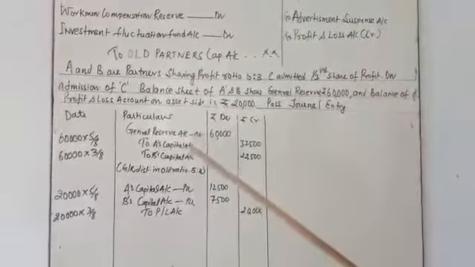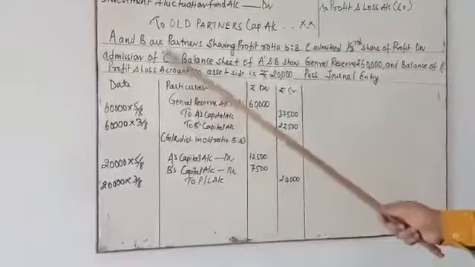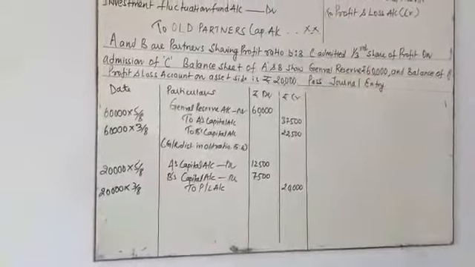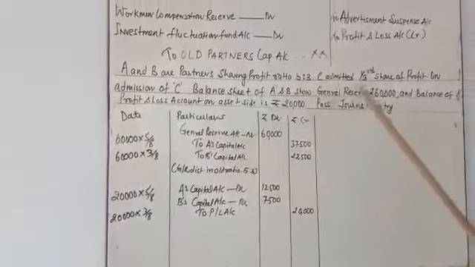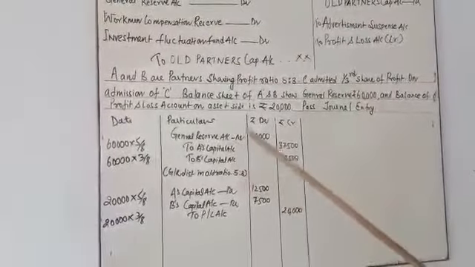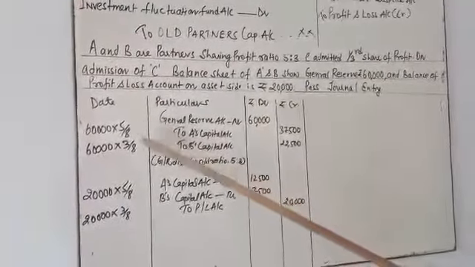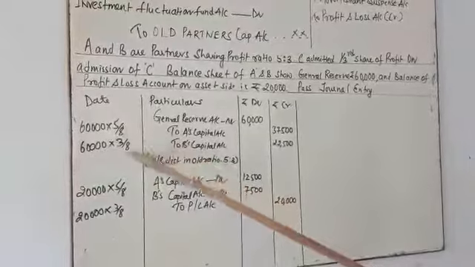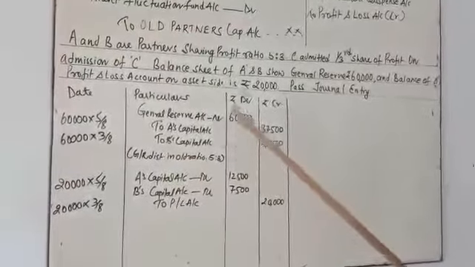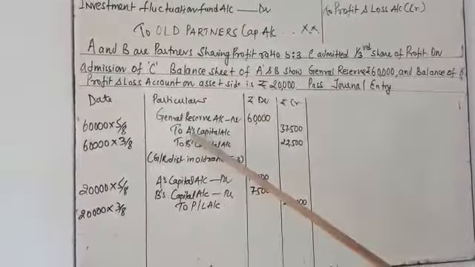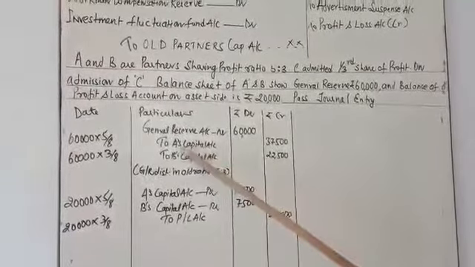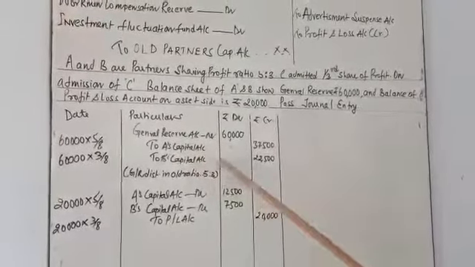In the same situation in the question, A and B are the old partners. You have seen the general reserve given in this question is 60,000. The 60,000 is going to be distributed in the old ratio, 5/8 and 3/8, among the old partners, A and B. A's capital account and B's capital account are going to be credited.